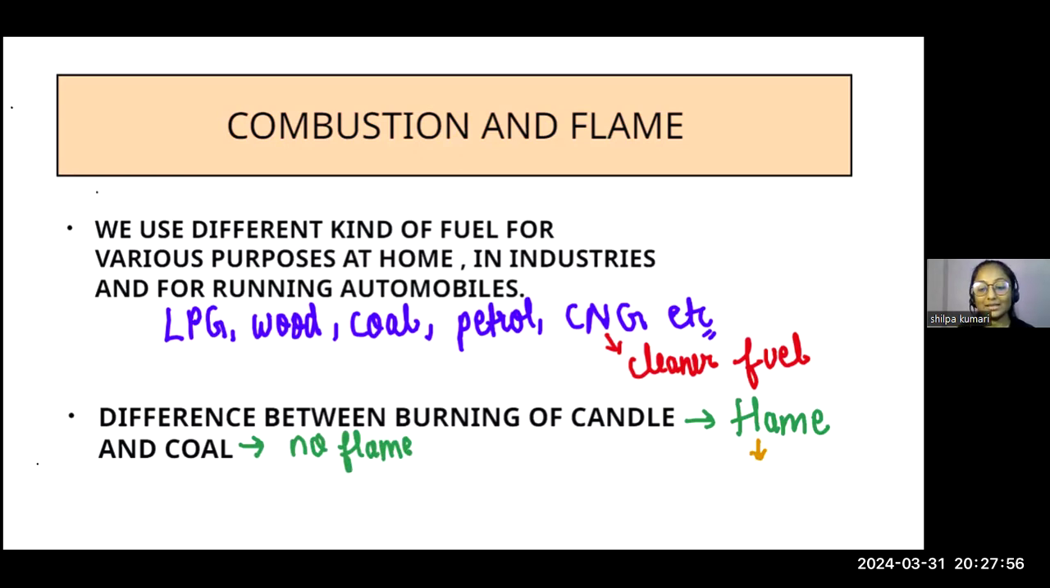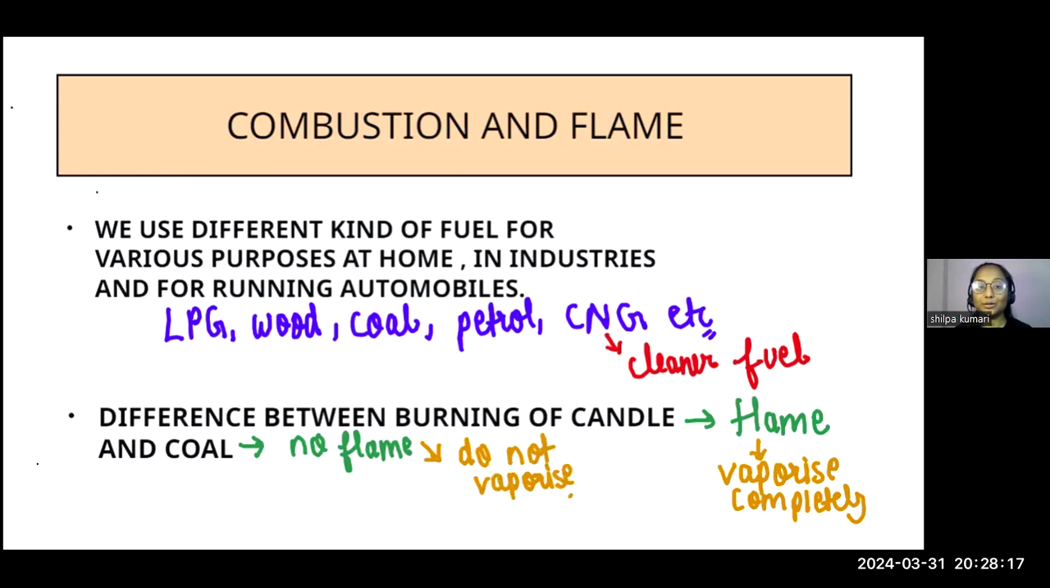If a substance vaporizes completely, it burns with a flame. But any substance that does not vaporize, for example coal or charcoal, does not vaporize, which means it does not burn with a flame. So that was all about the fuel, students.